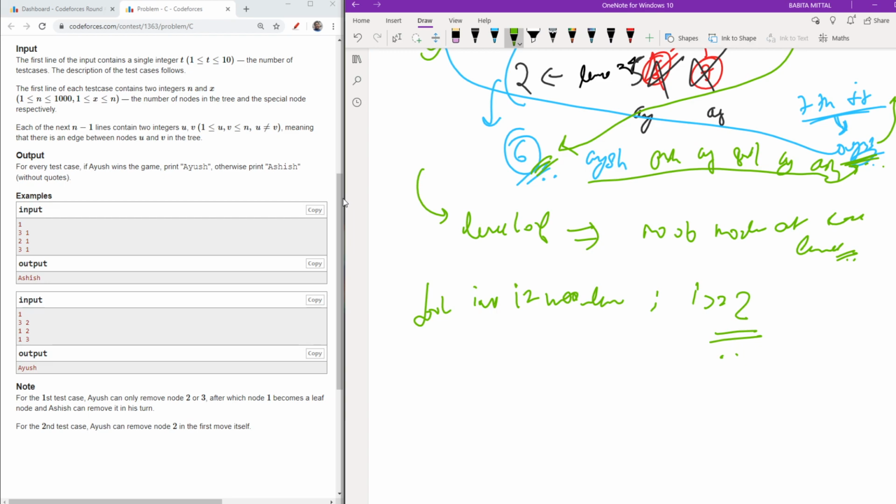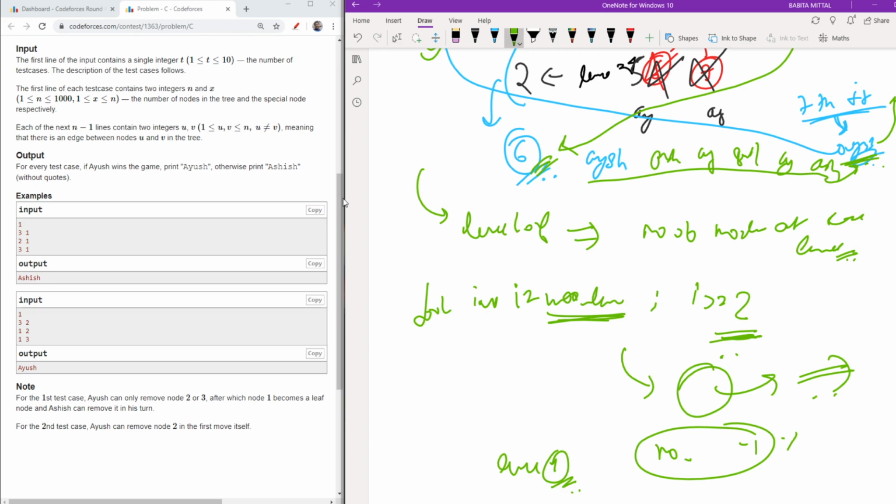So from max level to level 2 I will run a loop, and check at that particular stage whose chance will be next. For level 1 I will have my special check: I will check if the number of nodes at level 1 minus 1 is odd or even, and from that I will check who will be the winner, Ayush or Ashish.